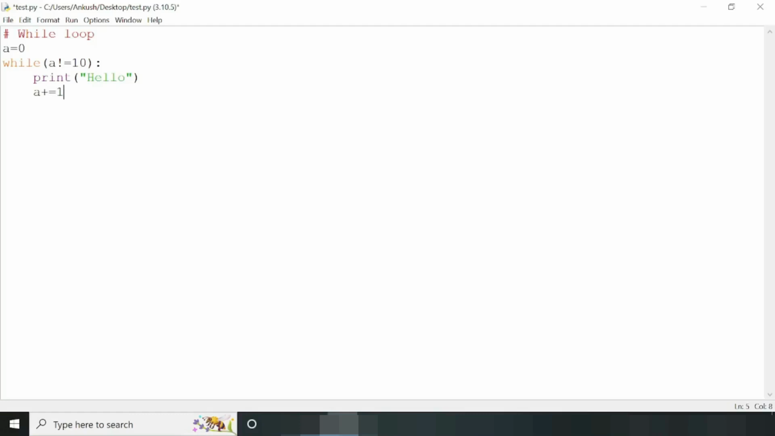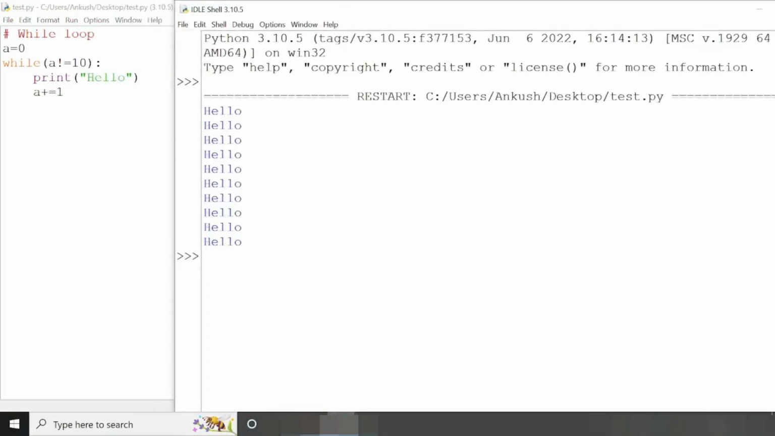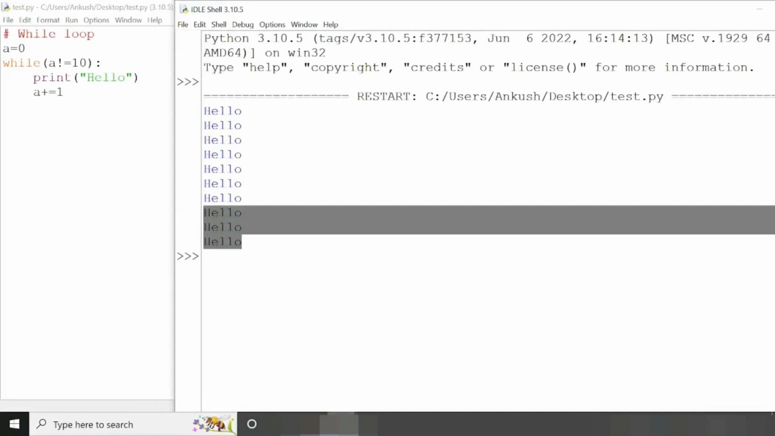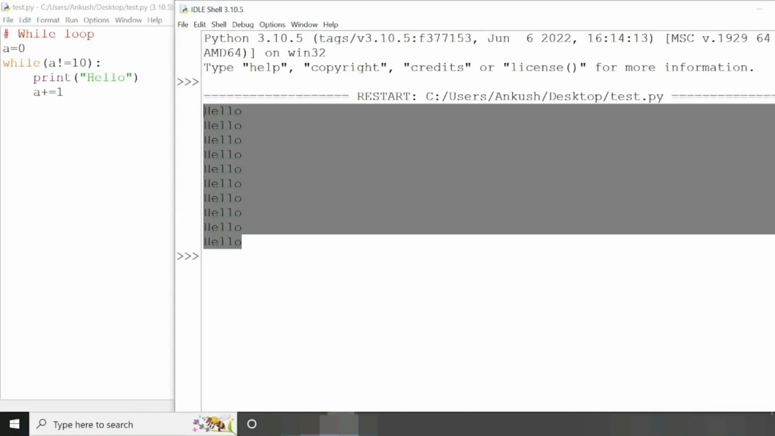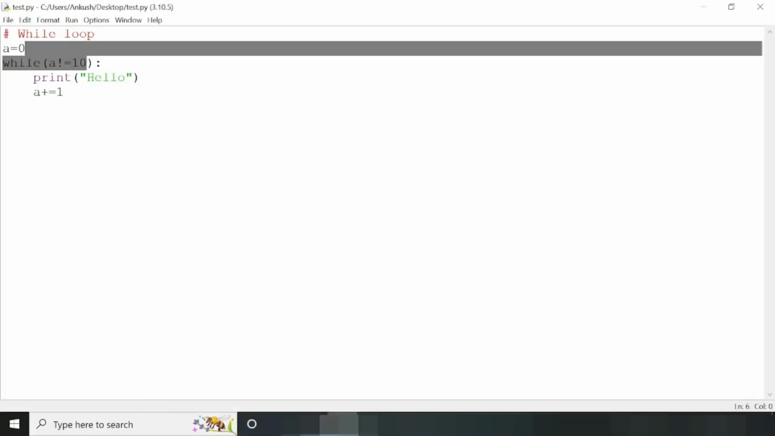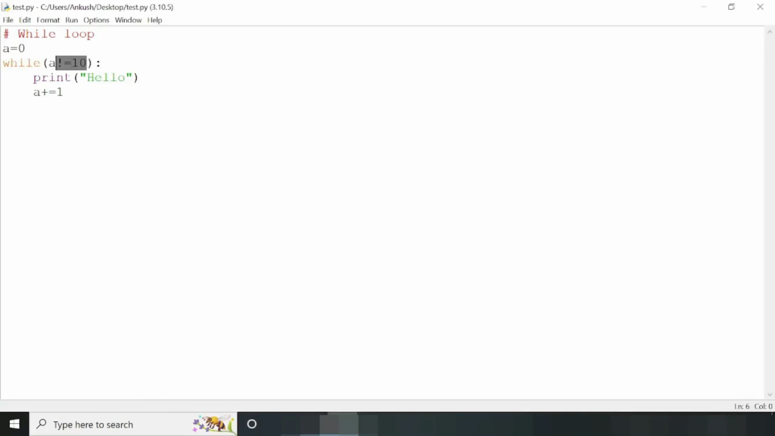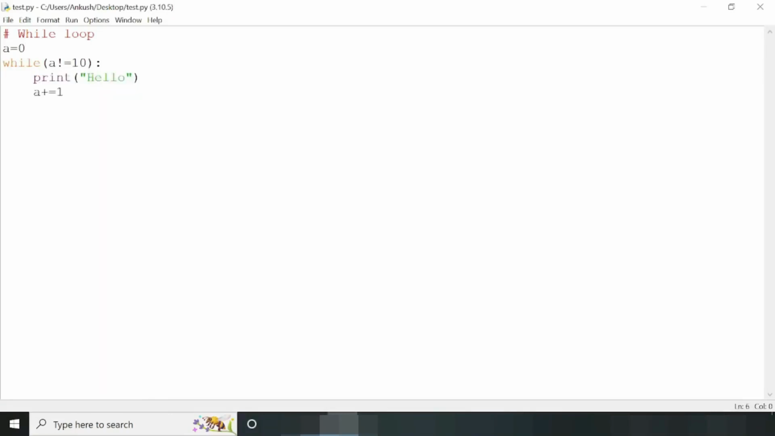And now let me execute this code. So it is showing our output, that is 1 2 3 4 5 6 7 8 9 10. So this is our expected output. Here, as long as this condition remains true, while loop is going to execute this set of instructions that are present in this block.